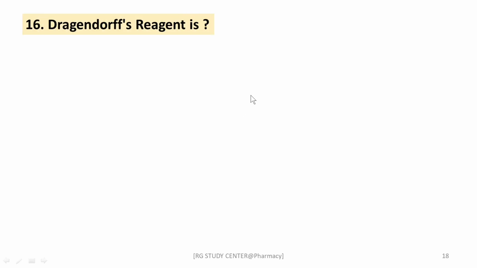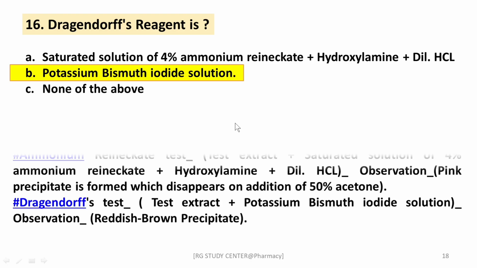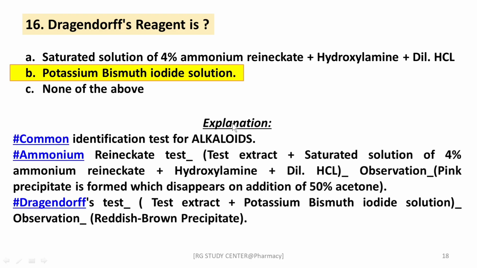Okay, next question, Dragendorff's reagent is saturated solution of 4% ammonium reineckate plus hydroxylamine, dilute hydrochloric acid or potassium bismuth iodide solution. The right answer is potassium bismuth iodide solution. Dragendorff's reagent is chemically potassium bismuth iodide solution. The remaining one is the ammonium reineckate test, where the saturated solution of 4% ammonium reineckate plus hydroxylamine plus dilute hydrochloric acid is used. Here the observation is a pink precipitate, right?